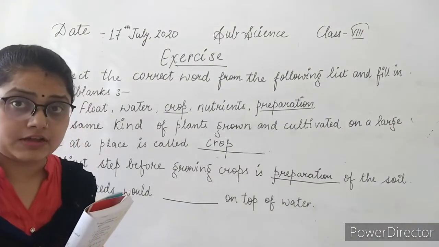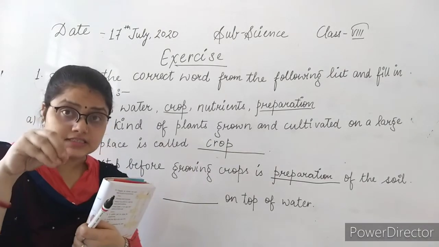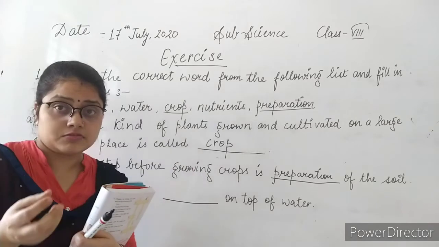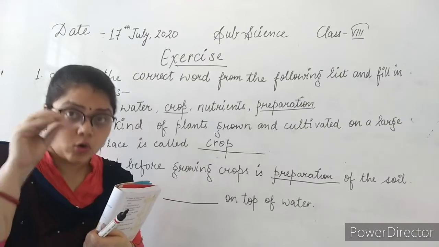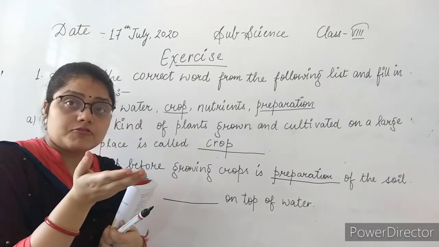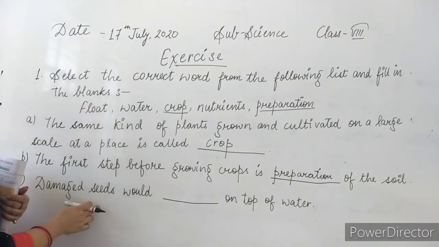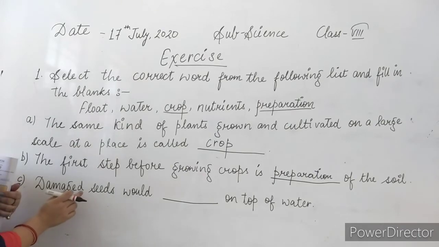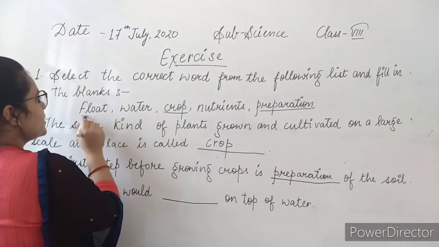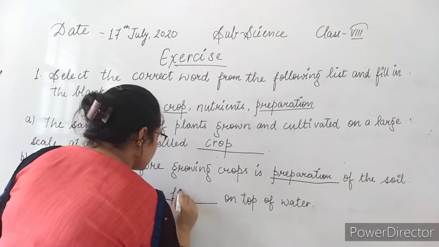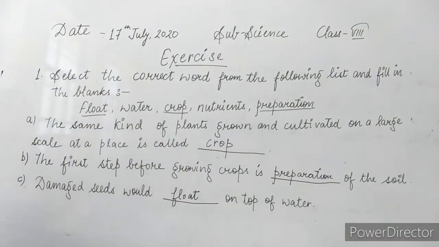We put the seeds in a tumbler, in a glass filled with water. The good seeds settle down, and those seeds which are hollow from the inside float on the top layer. So here the damaged seed means the seed which is hollow from inside. What are they doing? They are floating. So they float on top of water. Clear?